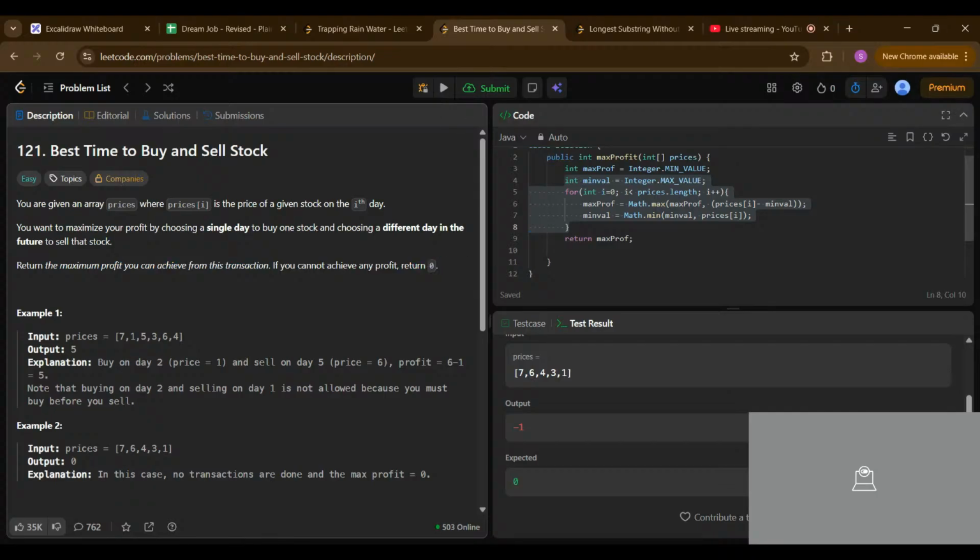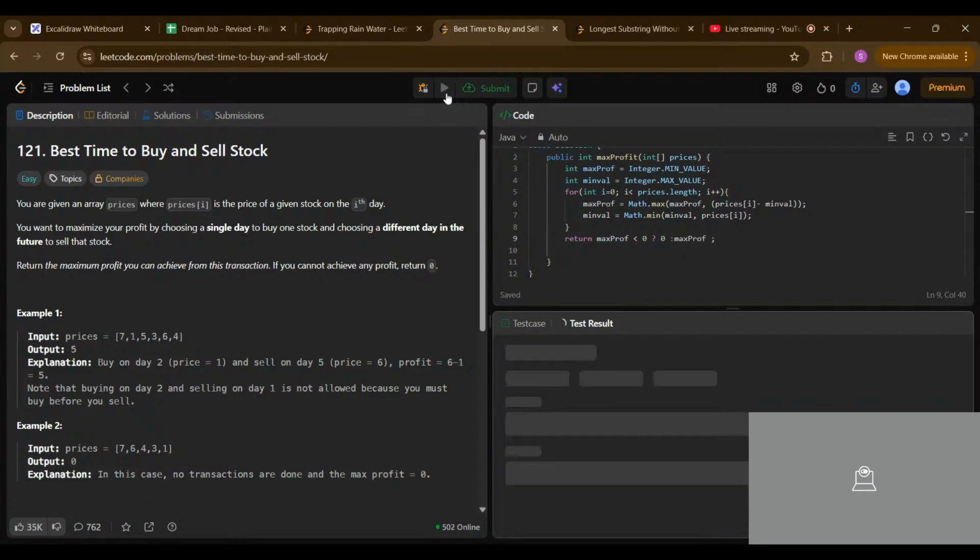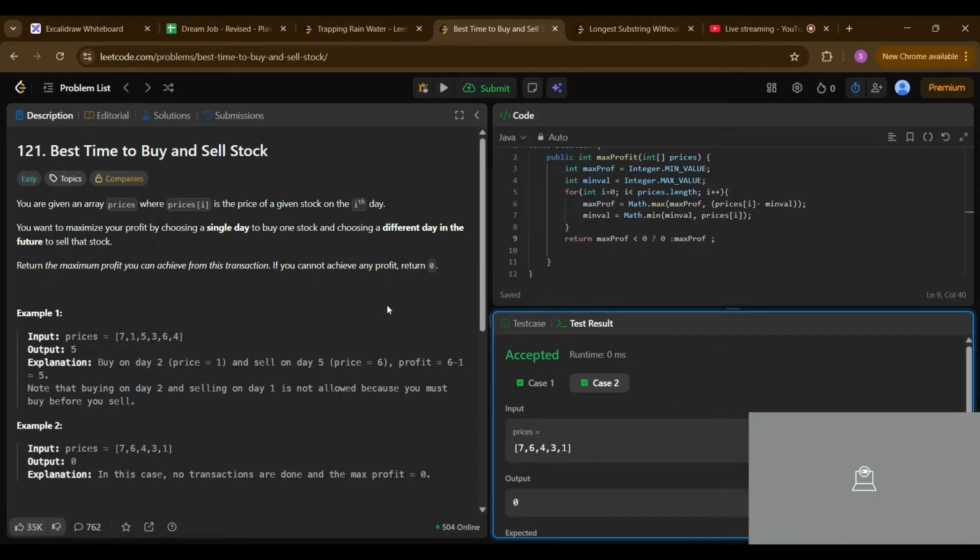So if it is less than 0, we have to return 0, else we just return the maximum profit. Basically as the statement says, we have to return 0 if we are not going to make a profit.